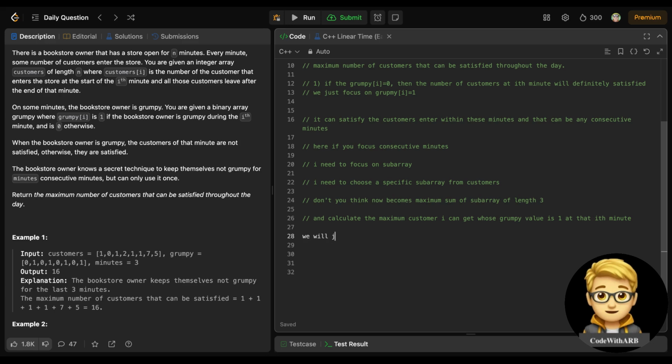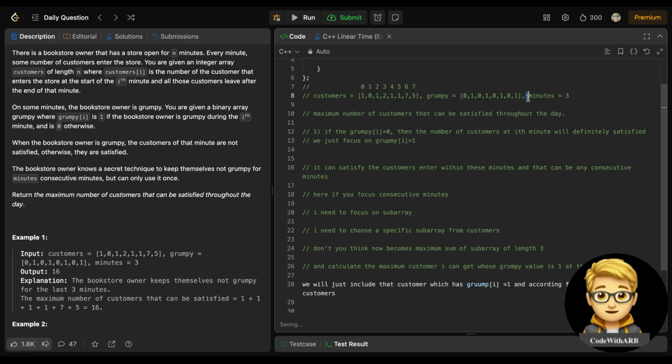So basically now the question is just that we will include those customers which have grumpy value 1 at that point of time, and accordingly find the max number of customers of size 3, or you can take minutes 3, right?